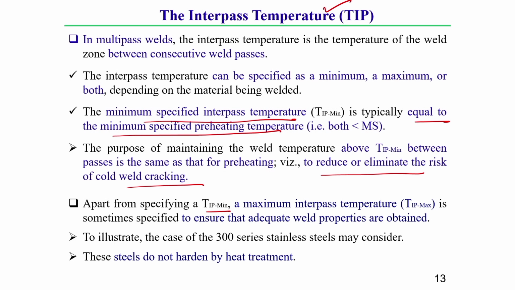For example, 300 series stainless steel, which is also called non-hardenable by heat treatment steel.